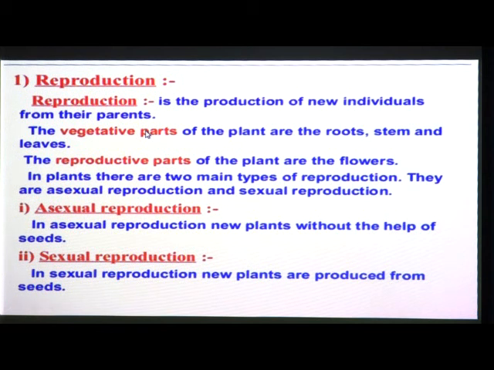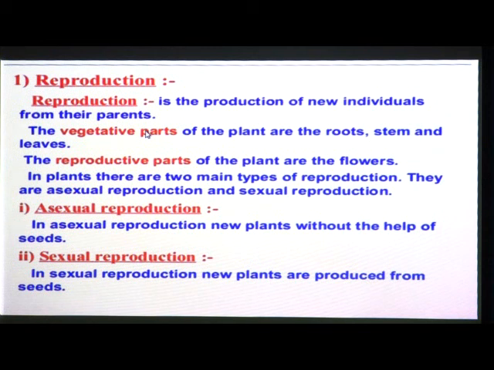In 6th standard you learned about the meaning of reproduction, or the process of reproduction, and how reproduction happens in plants and also in animals. That we learned in our 6th class.